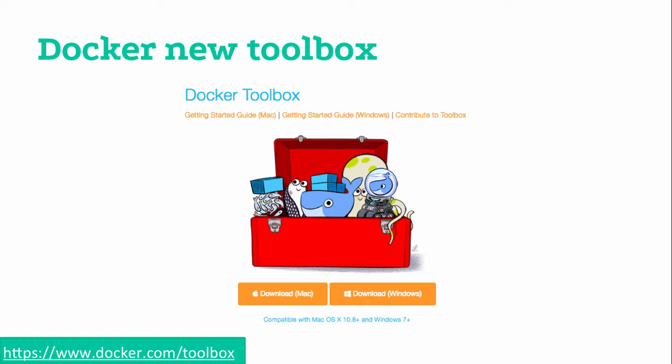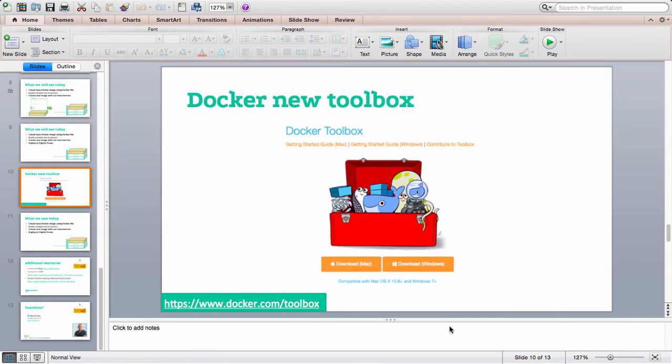And by the way, there is an online meetup tomorrow from Docker in which they will be talking in depth about the Docker Toolbox. Okay, let's jump to the console.